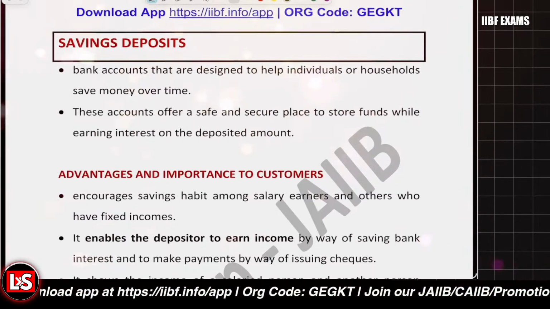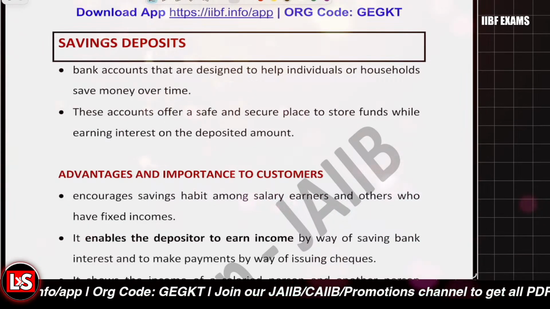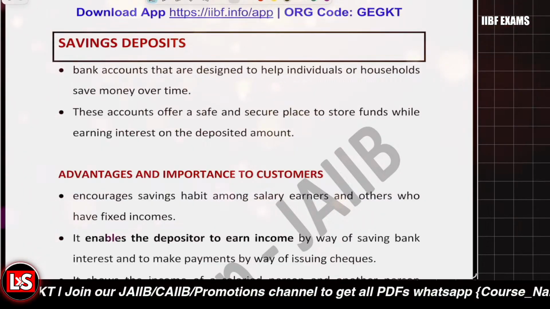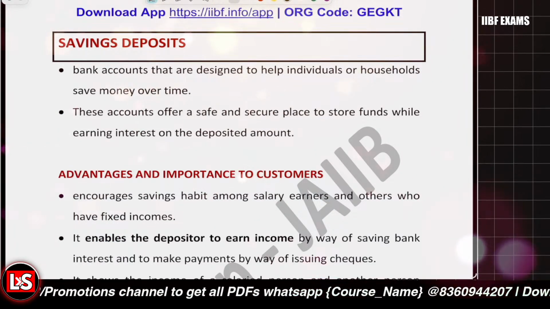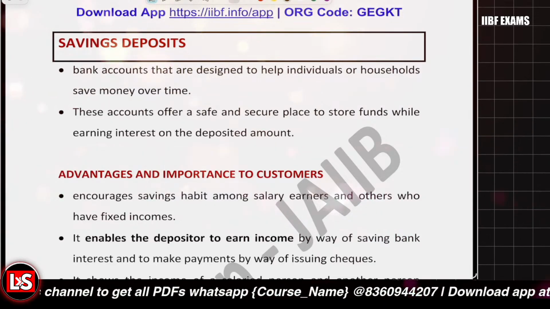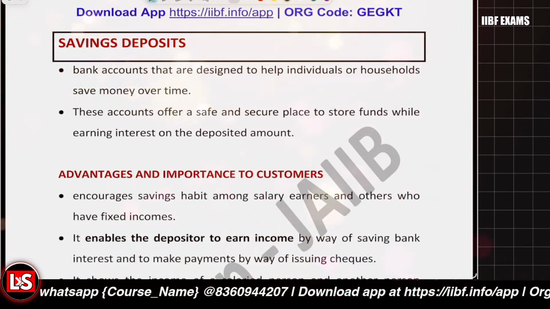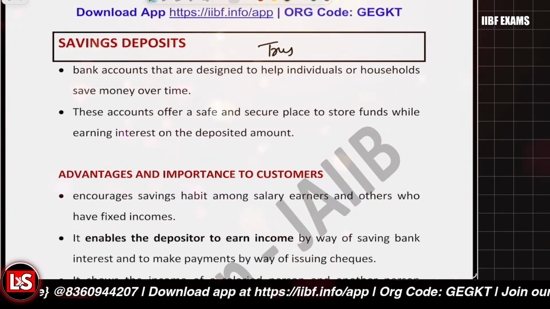After that, it's about savings bank accounts. A savings bank account is a general account, which you open for saving purposes. It is for individuals, for households, and in some cases it's also allowed for trusts, right?